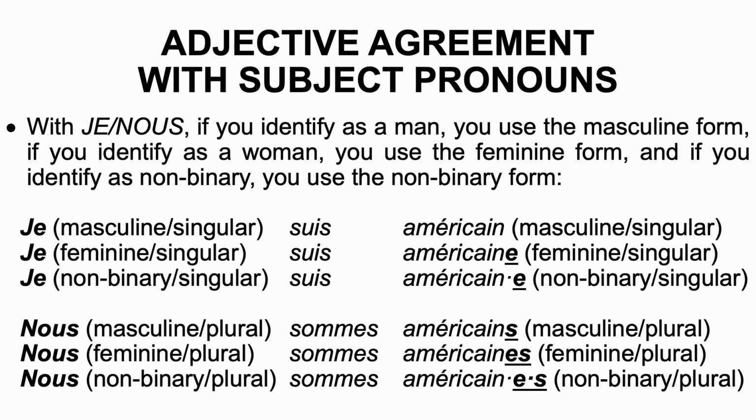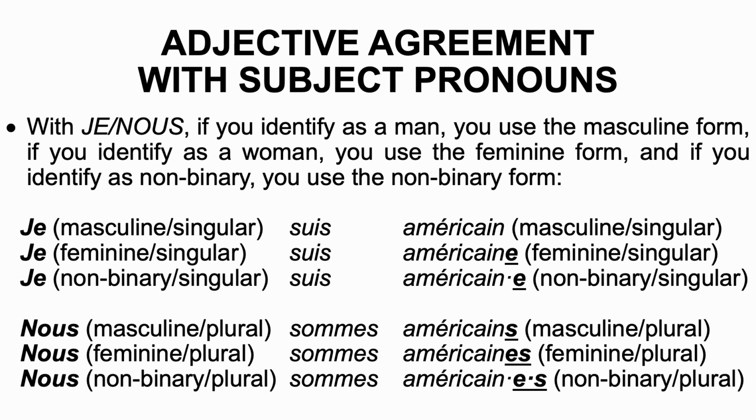With je and nous, if you identify as a man, you use the masculine form. If you identify as a woman, you use the feminine form. And if you identify as non-binary, you use the non-binary form. Okay? Note that for nous, it also depends on the group of people. If the majority is masculine, you use the masculine form. If the majority is feminine, you use the feminine form, and so on.